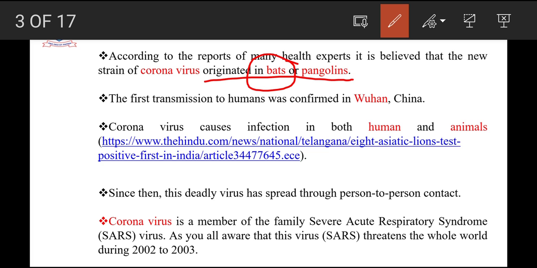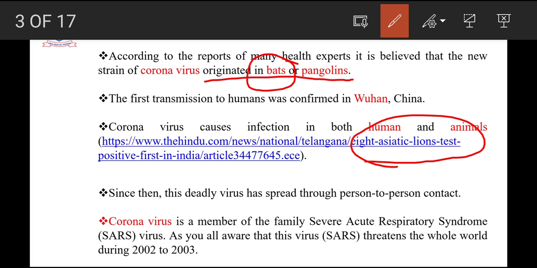They thought it was pneumonia. And this particular coronavirus not only infects human beings, but also animals. We have strong evidence in the newspaper that coronavirus seems to infect Asiatic lions.